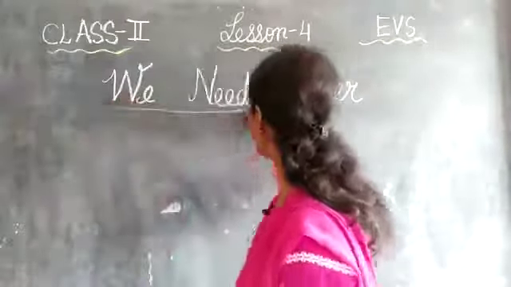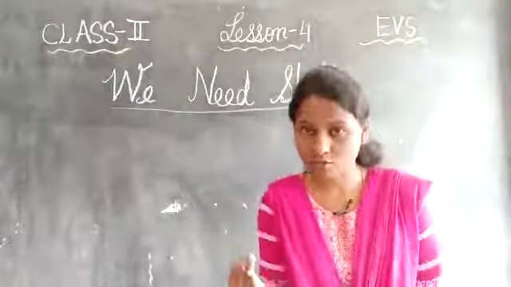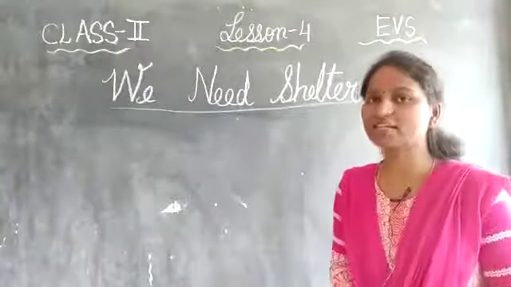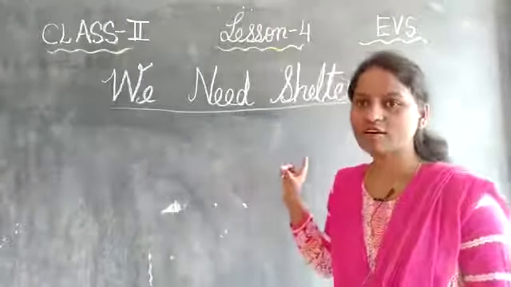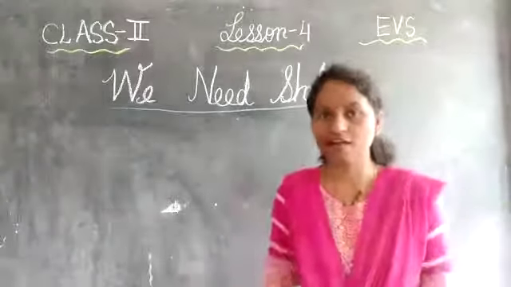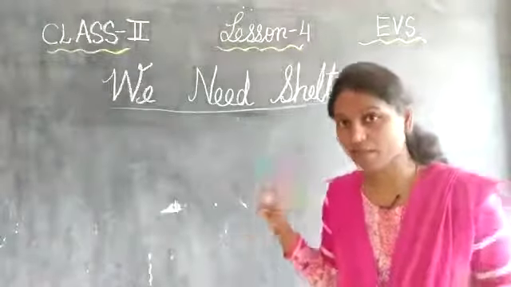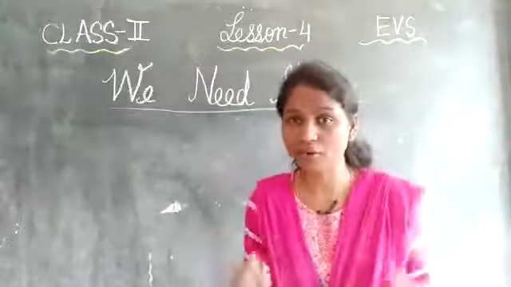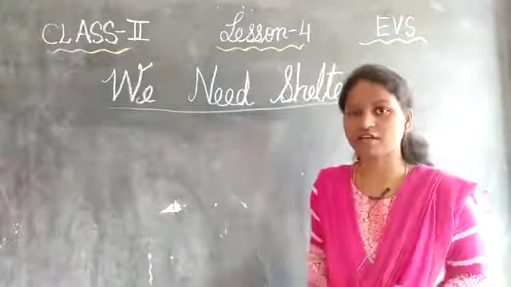So children, actually we need food, we need clothes and we need shelter. About the food we have already learned, and the clothes for us that also we have learned. Now it's a turn of shelter. Shelter means where we are living so that we can escape from rain, the wind, and the very hot outside. So we have to protect ourselves. What do we need for that? We need shelter, a house.